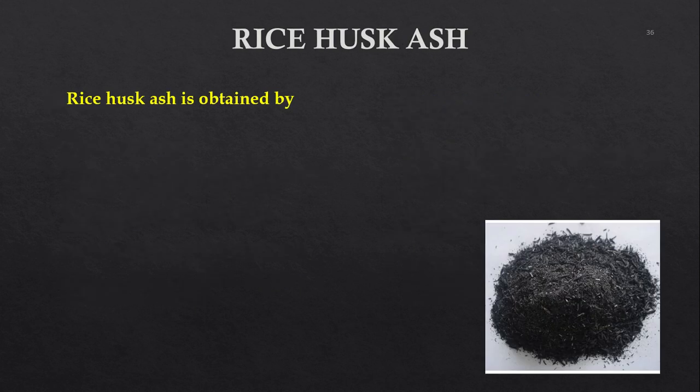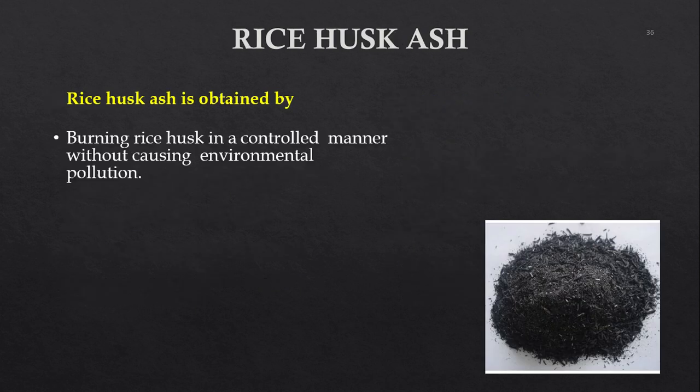Next we have rice husk ash. So it's also called as RHA. Rice husk ash is obtained by burning rice husk. So rice husk is the protective covering for your rice grains. So that husk is generally a waste product which will come during the milling process. So that will be generally ground and burnt, and what you get is called rice husk ash. And this is one of the challenging materials nowadays used widely to replace cement.